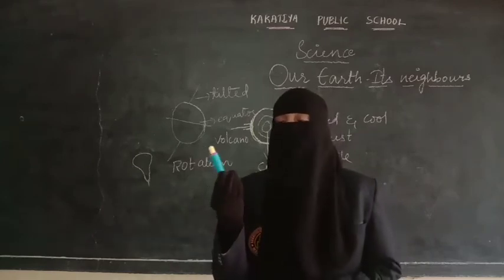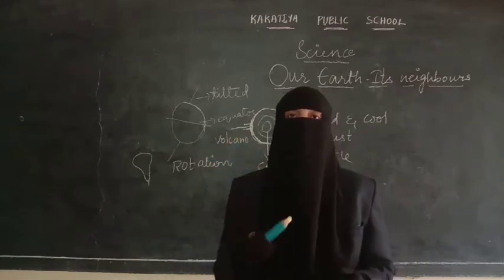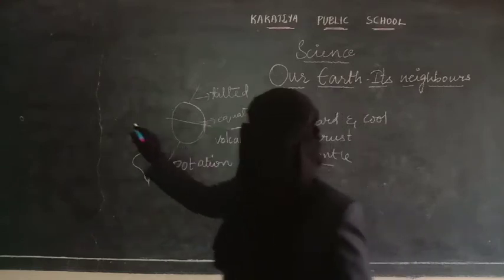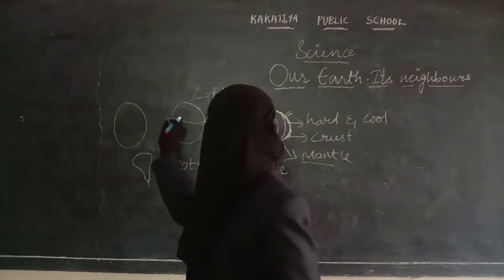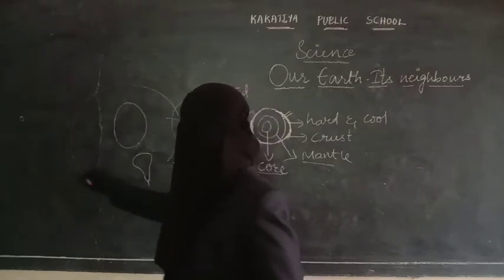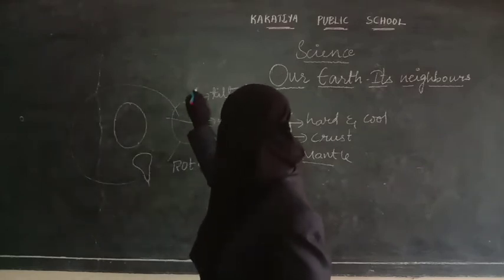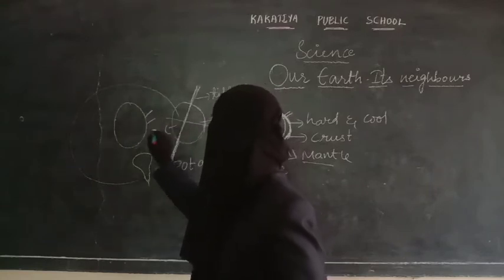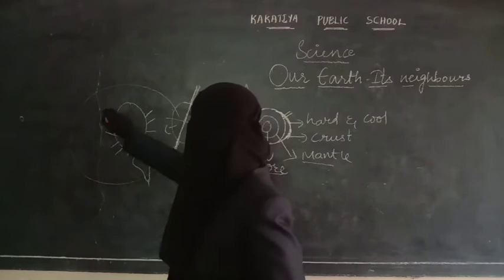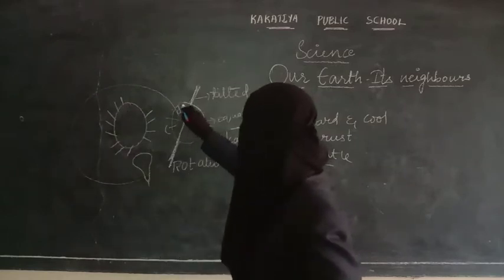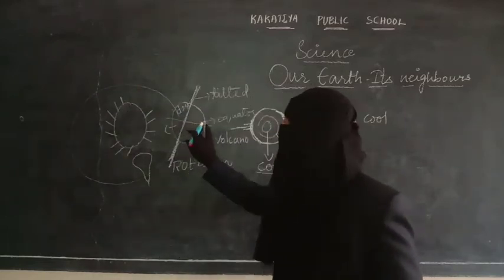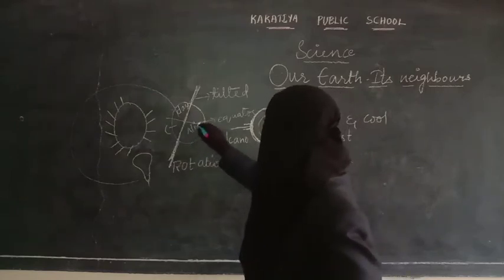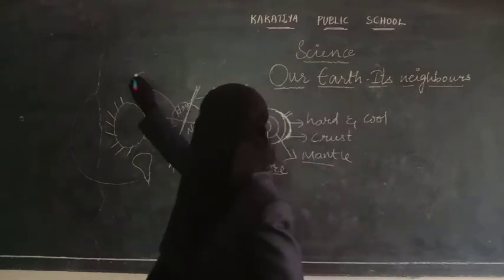First of all, earth as it is moving on its own axis, it causes day and night. So, for example, if here is the earth, and here is the sun, earth is revolving around the sun. So what happens here? This part of the earth which is near the sun, we are getting day. And this part of the earth which is away from the sun, here it will be night. Again the earth is moving here.